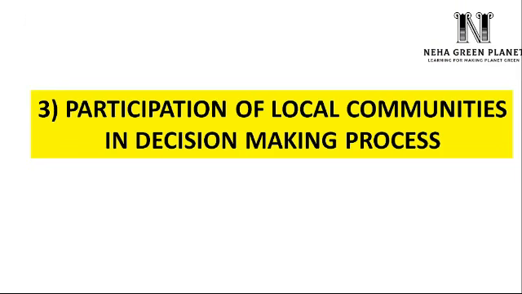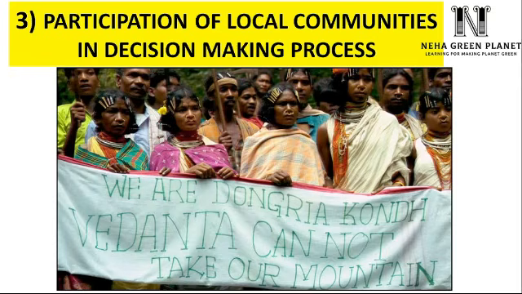The third way by which we can strike a balance between environment and development is by involving local communities in the decision making process. Indigenous communities around the world have lived by an instinctive sense of ecological integrity. Their sound knowledge about forest composition could prove very effective and can guide us better in taking decisions about any developmental project in forest space.